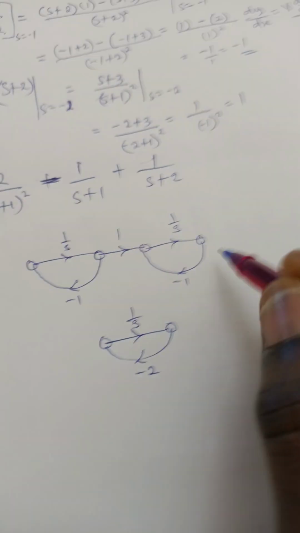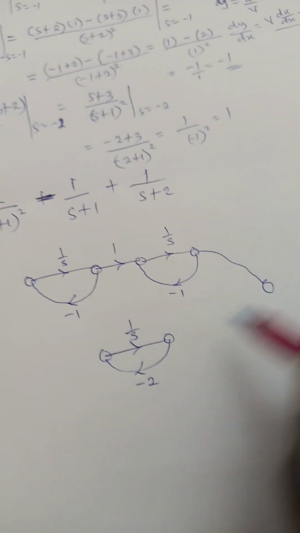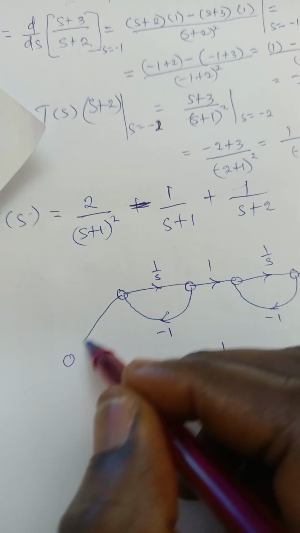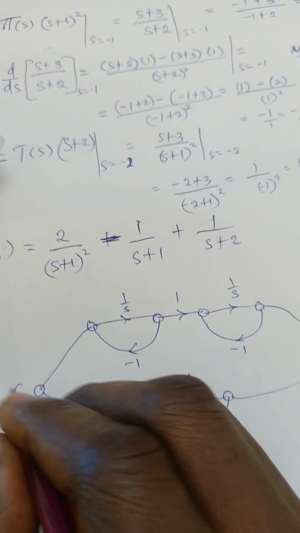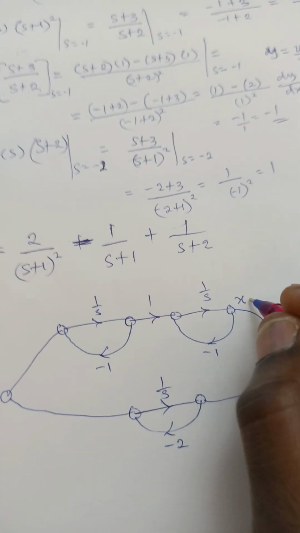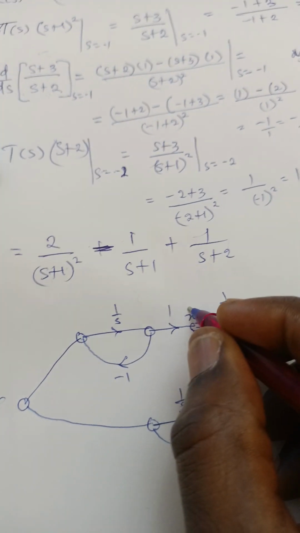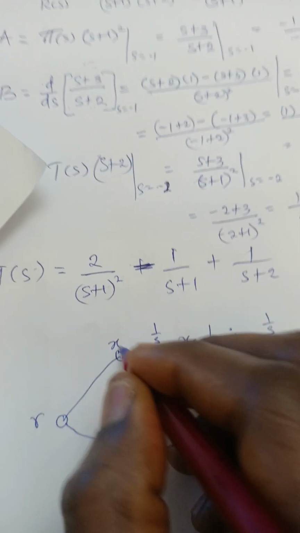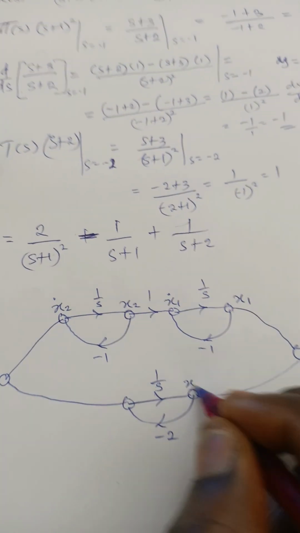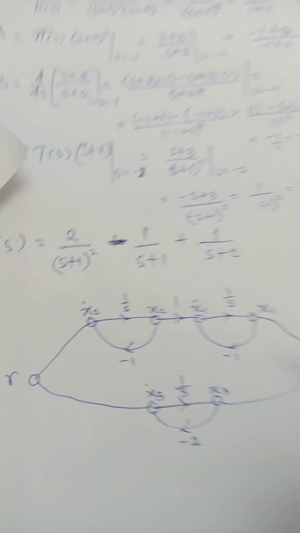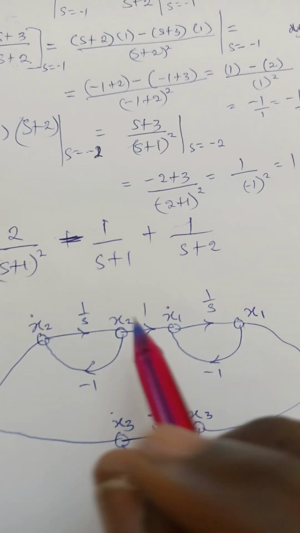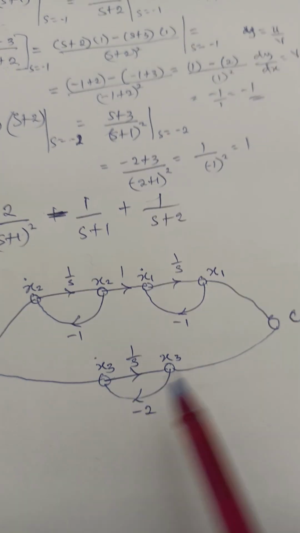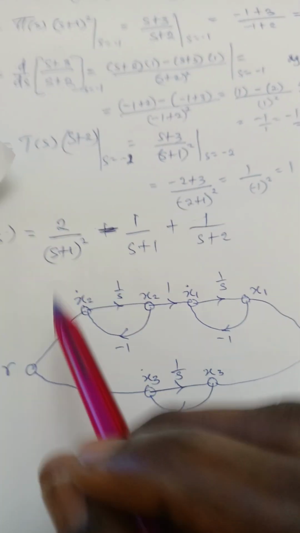So at this point, we'll now connect all of them together. So this one also connects them together. Now, as we connect them together, we want to get our R, and this is our C. Now we call this one X1. This will be X1 dots. This is X2 dots. Let's call this one X3. This is X3 dots, right? Now we want to link this one with input to the output.